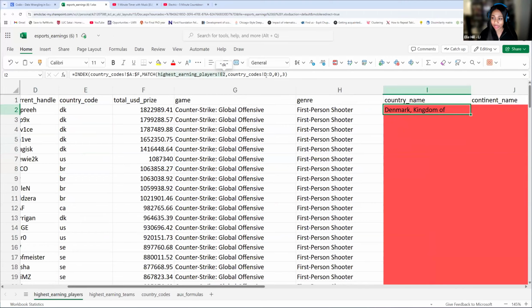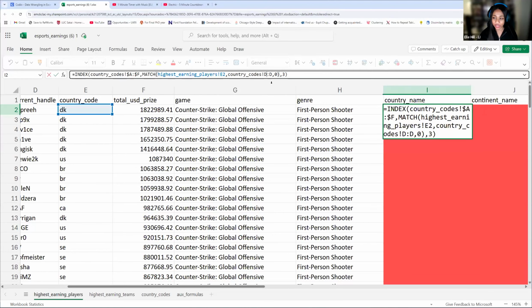Excellent. Then you have, and this is going to be our lookup array. So is our lookup array going to change or is it going to stay the same?